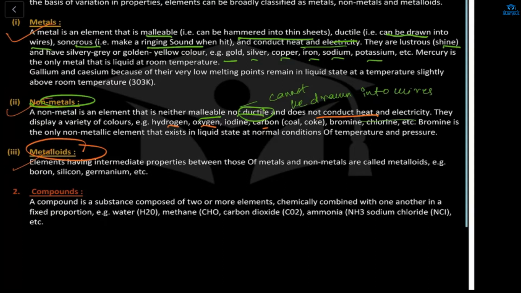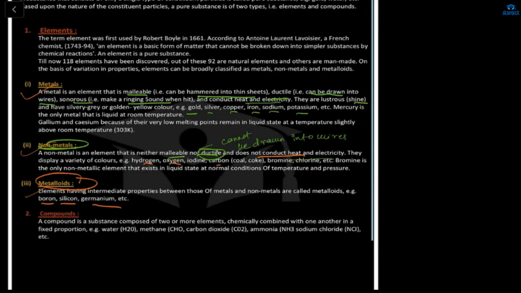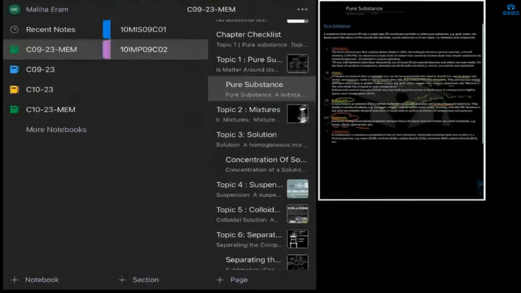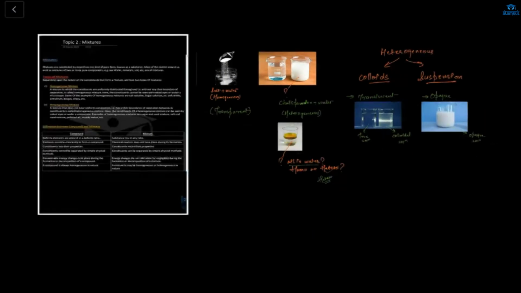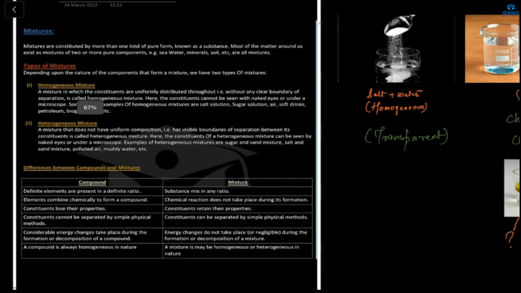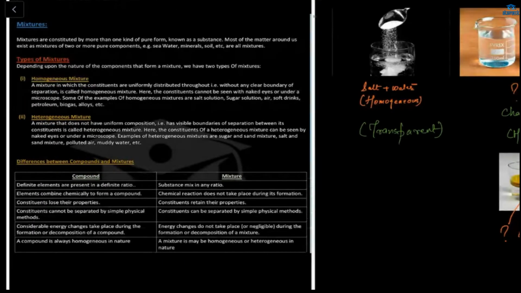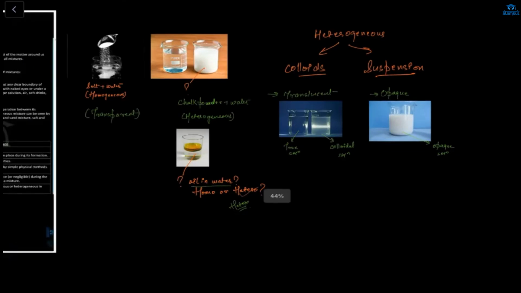And what are metalloids? Metalloids have properties of both metals and non-metals. Example: boron, silicon, and germanium. And about the elements and compounds I have told you guys. Now next part, let us go to this homo and hetero. The impure part is divided into two parts.